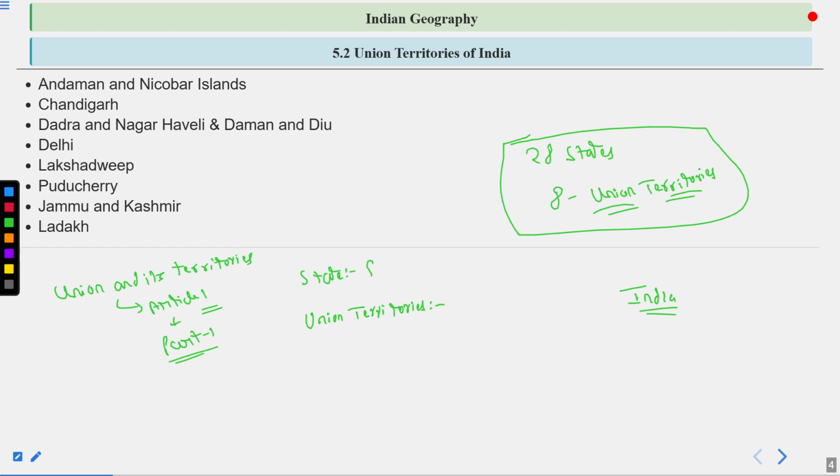The states have their own governments, known as the state government, and the state government is liable to govern the respective state. Whereas the union territories are those territories which may lie territorially in any region of these states. For example, if we consider this is Punjab, this is Haryana, Chandigarh lies here.